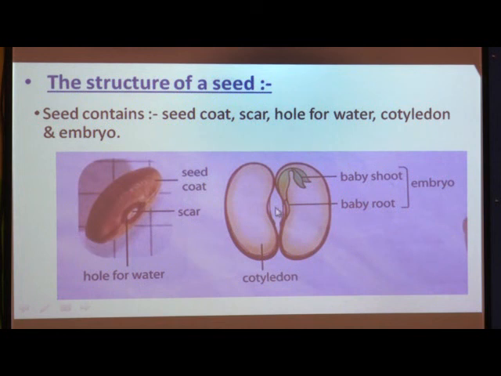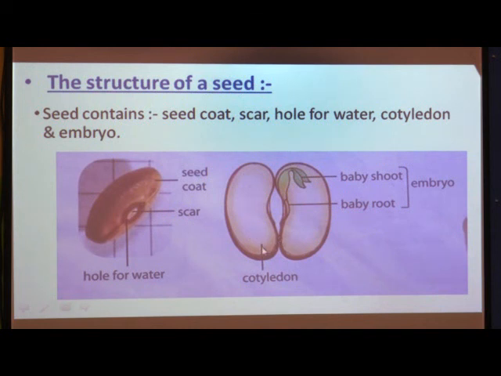If you try to look inside the seed, or when you break the seed and look inside, you can see two small seed leaves, which are called cotyledons. If you open a peanut seed or a gram seed, it will look like this picture.